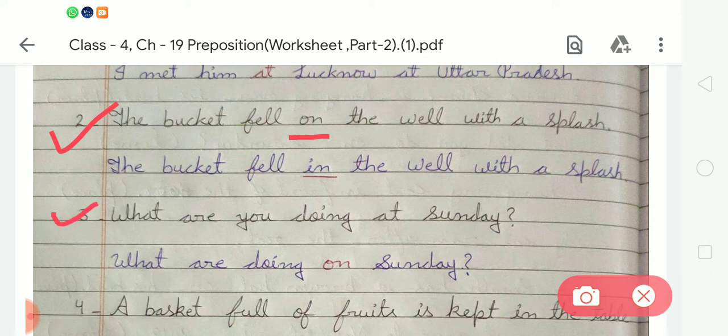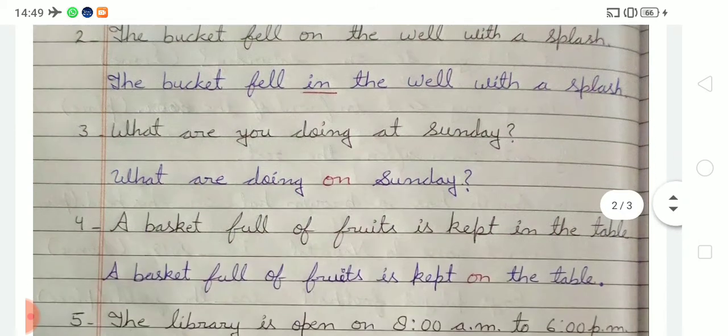In number 3, the sentence is, what are you doing at Sunday? So student, in place of at we have to use the correct preposition which is on. Okay, so we have to write what are you doing on Sunday? So now come to the next.